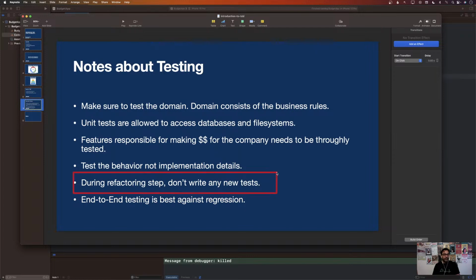And during refactoring, in red, green, and refactor, make sure that you're not writing any new test because you're not really adding a new behavior. So that's another good point to consider.